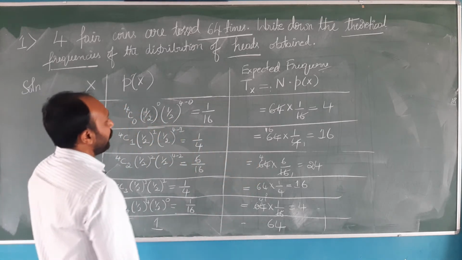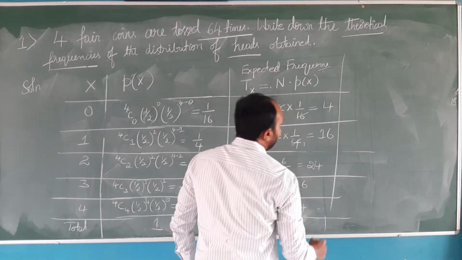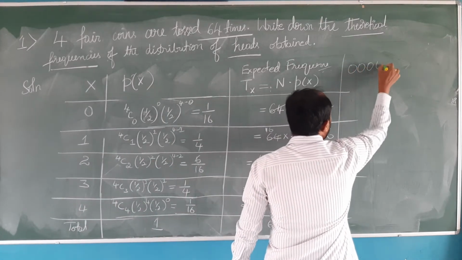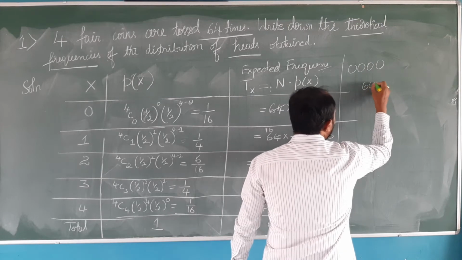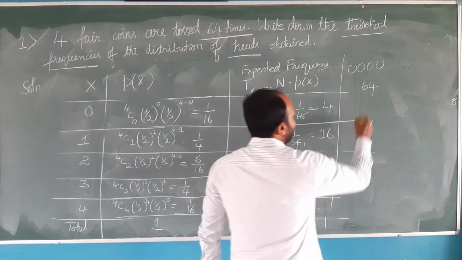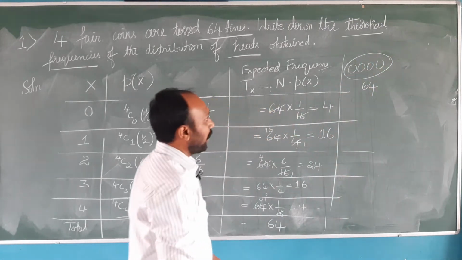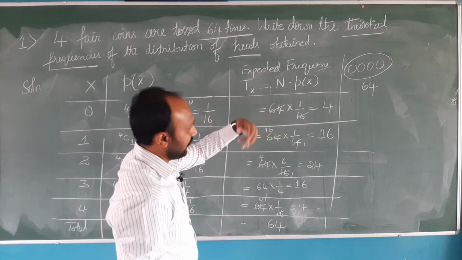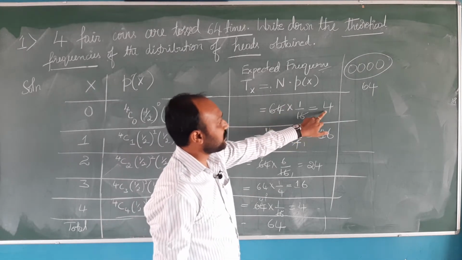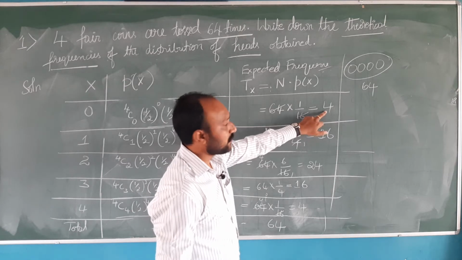So what is the meaning of this? It means when you toss 4 coins 64 times, then out of those 64 times tossing 4 coins, you can expect 4 times no heads.